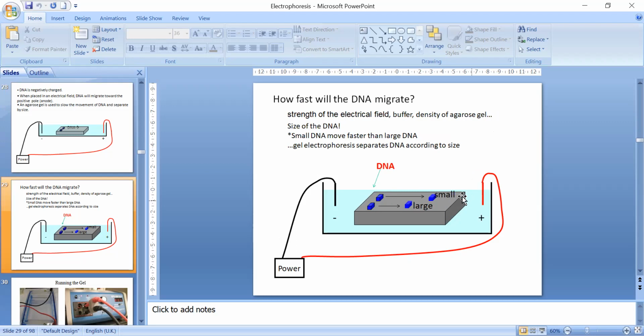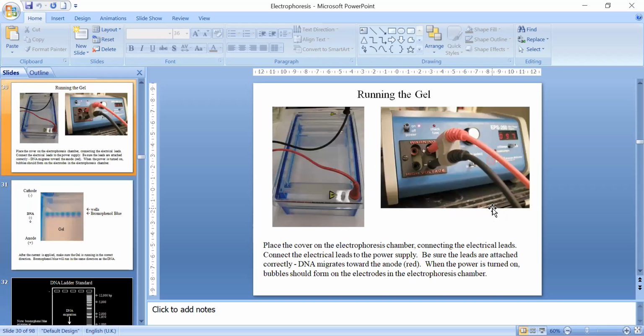So simply there is a separation based on size. Small DNA moves fast and larger DNA moves slow, and we get separation like that, right? So you can see here.